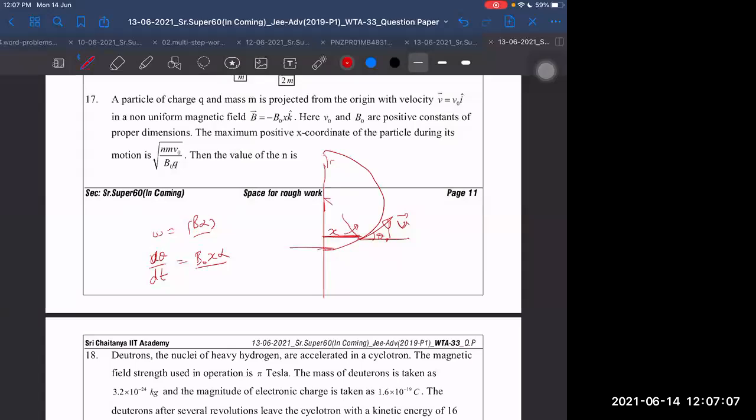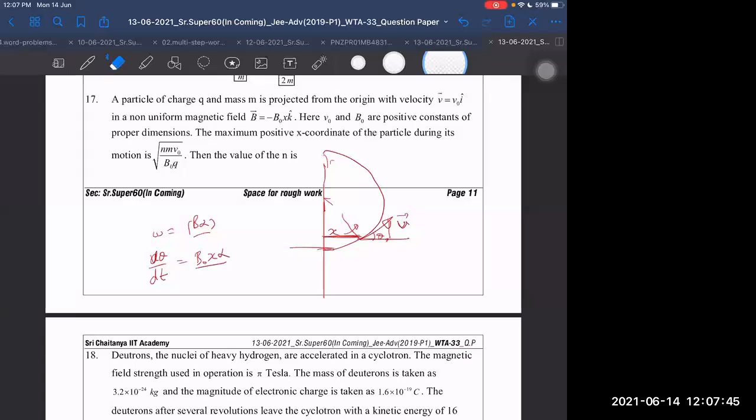I have to write X as a function of theta, then I can integrate it. Sir, from CW I got it, sir. From that you got? Yes, sir. Right.